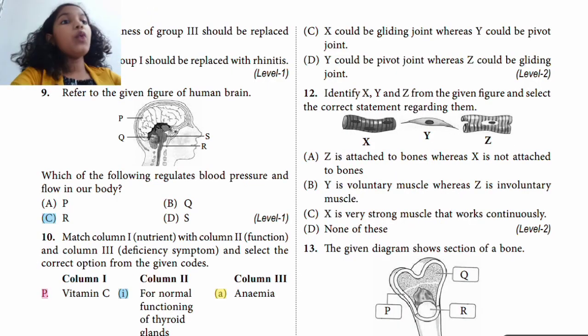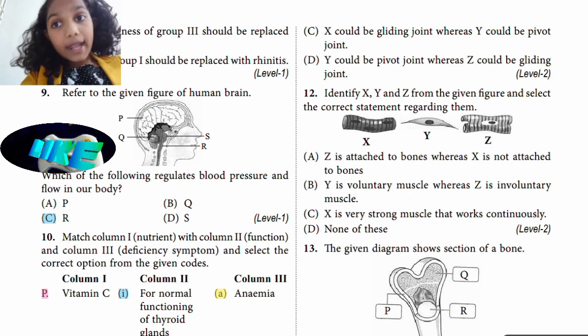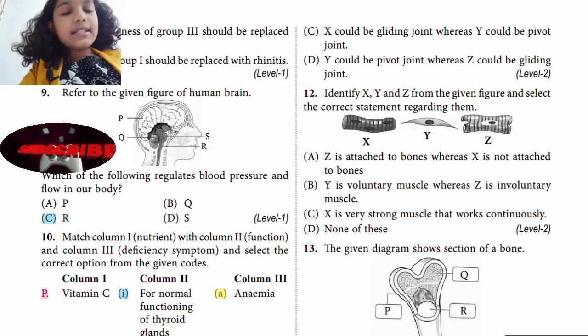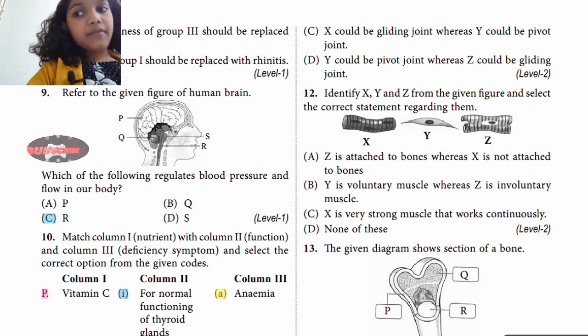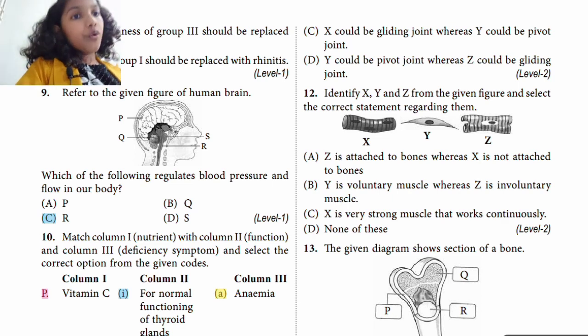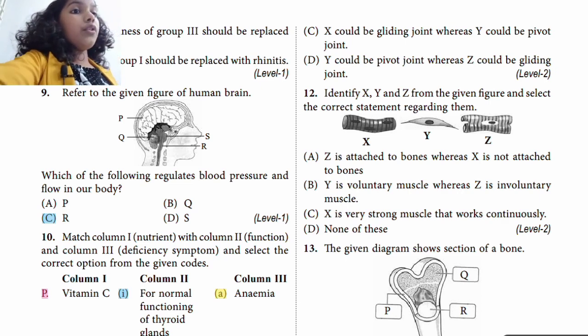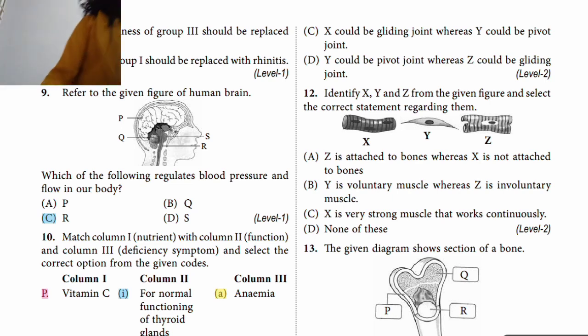Now let us see the 12th one. Identify X, Y, Z from the given figure and select the correct statement regarding them. Now if you see in the given figure, X is skeletal muscle, Y is smooth muscle and Z is cardiac muscle respectively. Z, which is cardiac muscle, is not attached to the bones, whereas X is attached to the bones. So A is the incorrect statement.